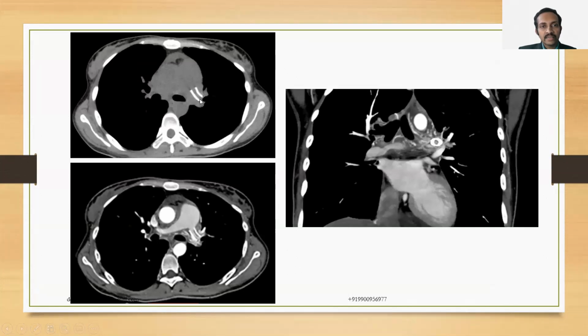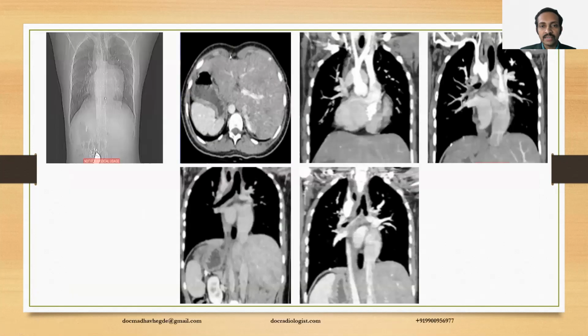This is yet another example of stent in the pulmonary artery. One can confirm the patency of the stent in various planes. The very nature of artifacts because of the stent will render the evaluation by MR less effective compared to CT in case of these stents.